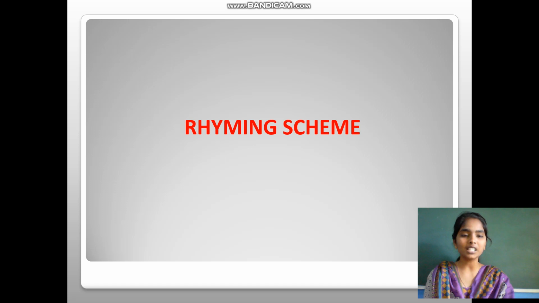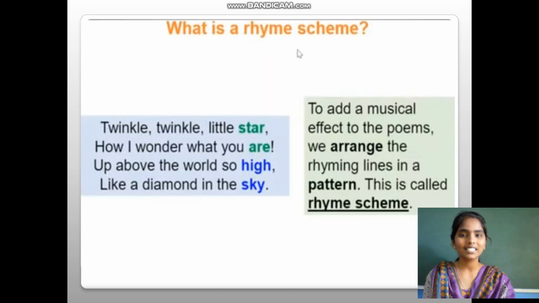Now we are going to learn about the rhyming scheme. Let's learn what it is. Rhyming scheme adds a musical effect to the poems. We arrange the rhyming lines in a pattern. This is called rhyming scheme. We are going to arrange the rhymes in a pattern. This is called rhyming scheme.